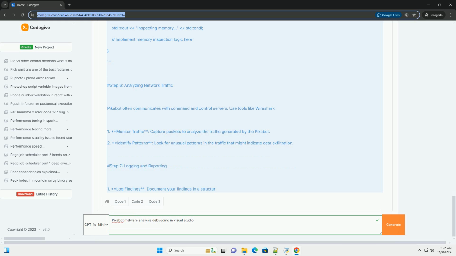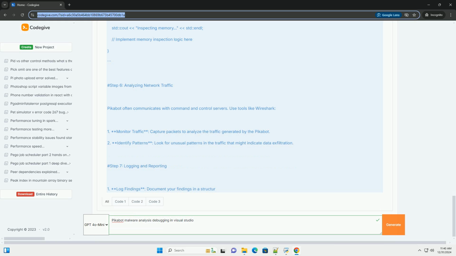C++. // Example breakpoint in a function. void processData() { // Assume this function handles critical data processing. // Set a breakpoint here to inspect the flow. std::cout << "Processing data" << std::endl; // Add code to monitor the behavior.